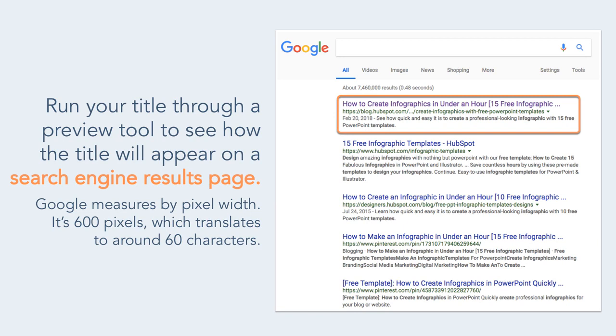If you're having trouble trimming down the length of a title, run it through Moz's title tag preview tool and Twitter to see how the title will appear on the search engine results page and when it's shared on social media. Technically, Google measures by pixel width, not character count, and it recently increased the pixel width for organic search results from approximately 500 pixels to 600 pixels, and that's what translates into around 60 characters.